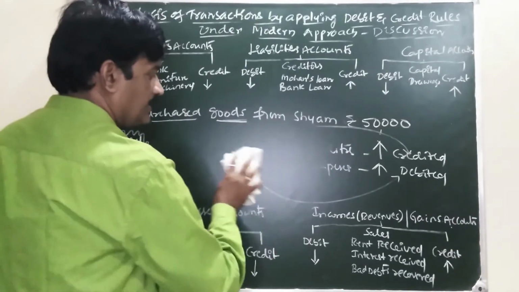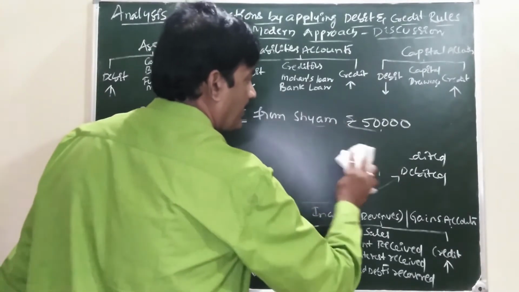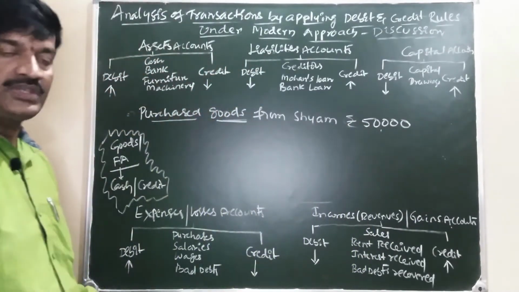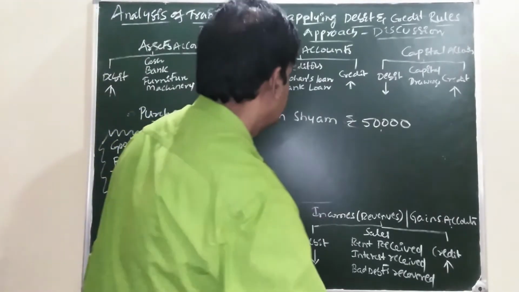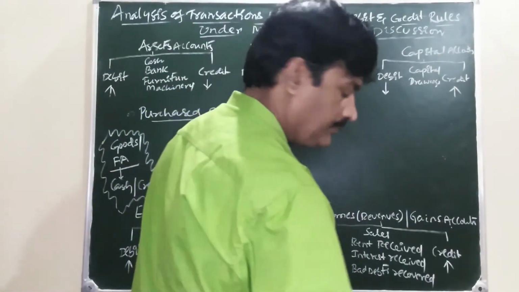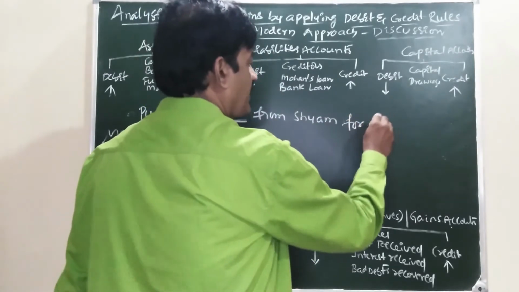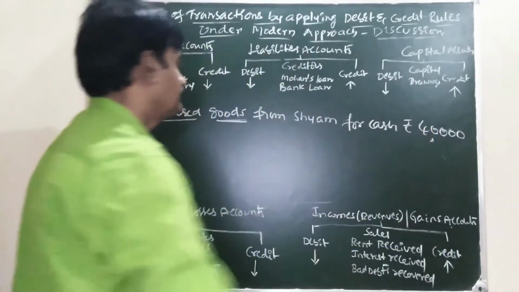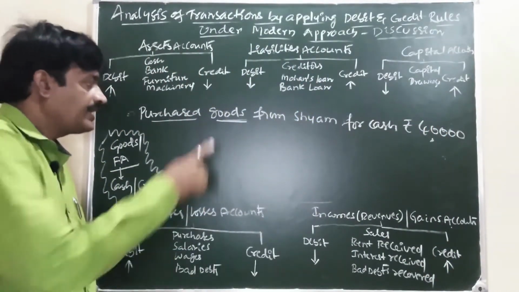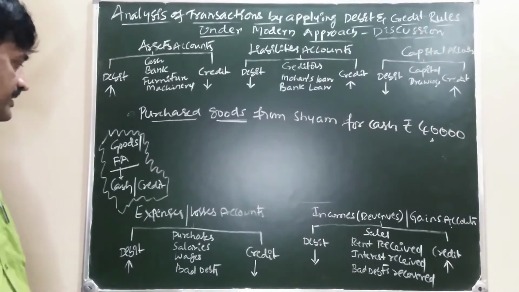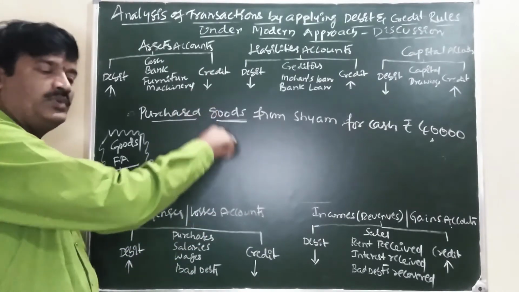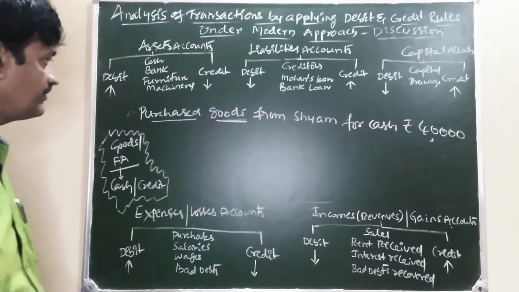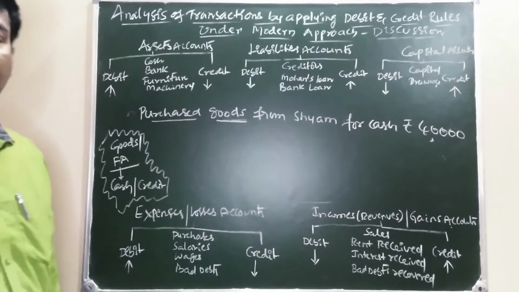We take another transaction. Purchased goods from Shyam for cash rupees 40,000. Now what is there? Goods are there in the transaction. In case of goods, we have to check whether it is a cash transaction or credit transaction. It is necessary to check cash or credit.